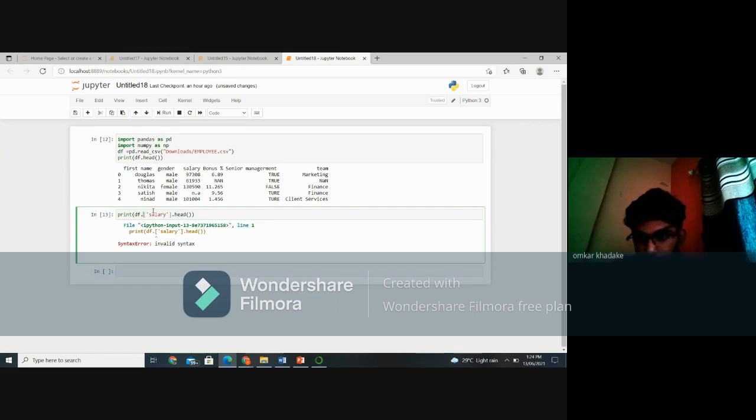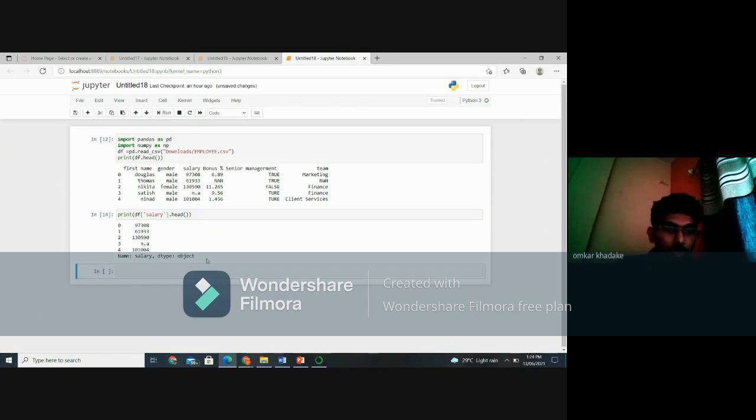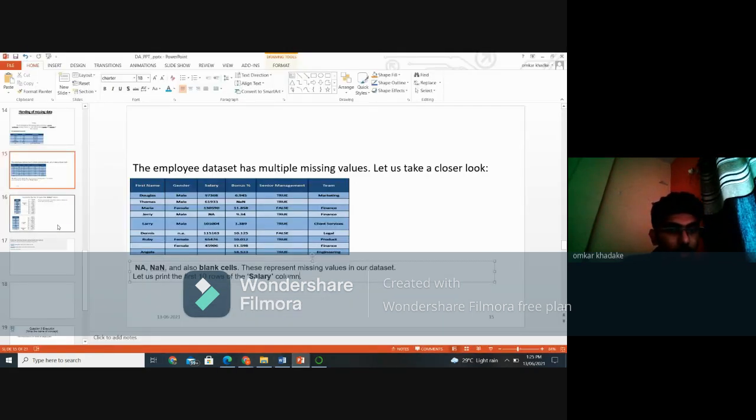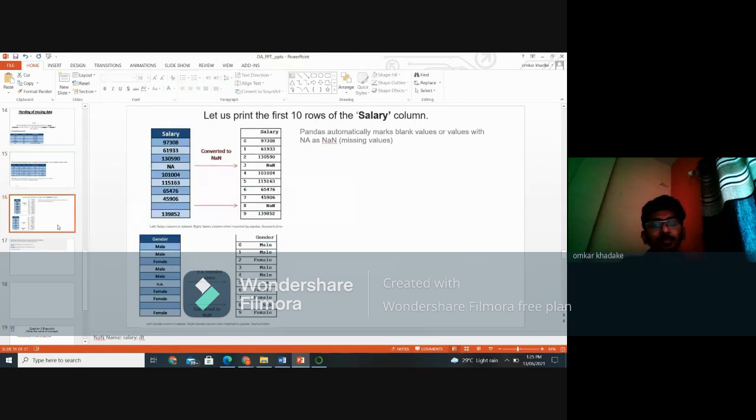This gives us the first five salary details of employees, like the first five names listed. All five members' salaries are here. So here is also NA. This is a missing value in our data set. So what next? Let us print the 10 rows. We have already printed it.